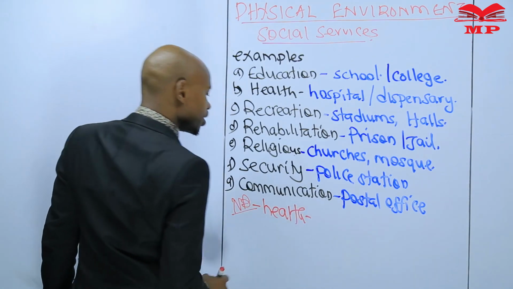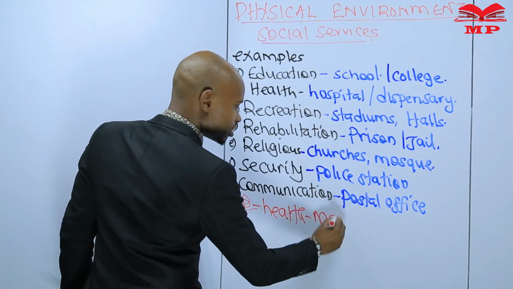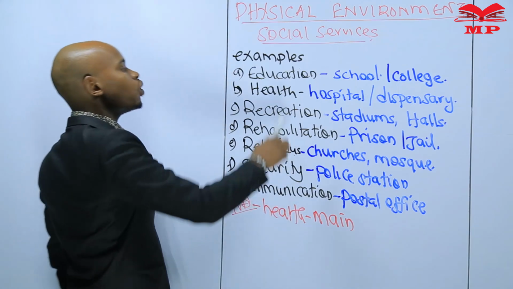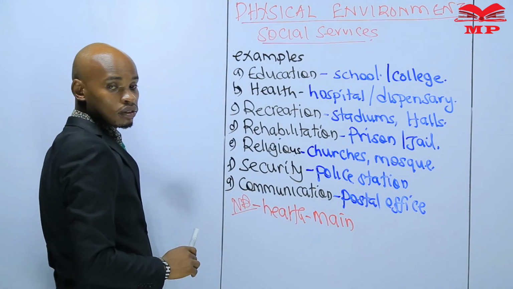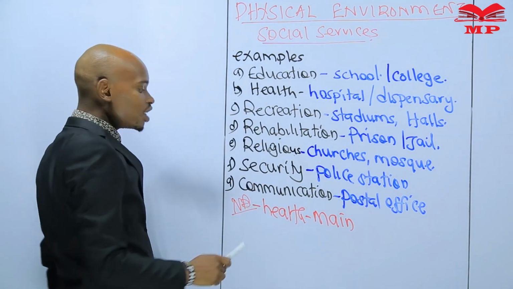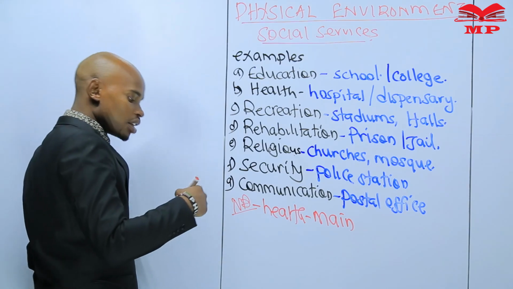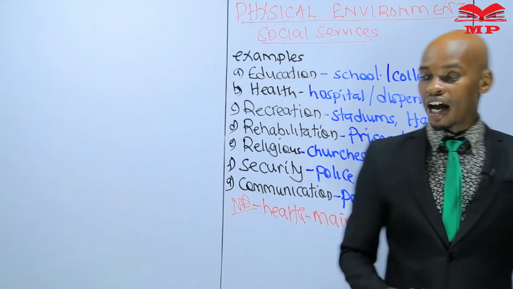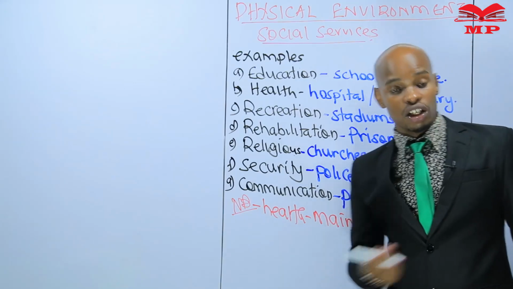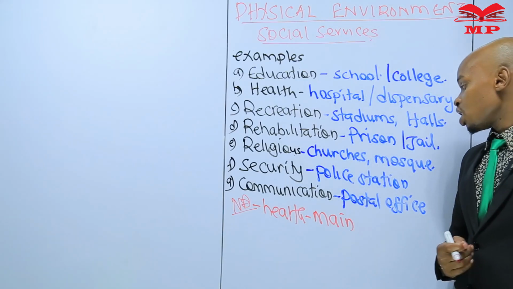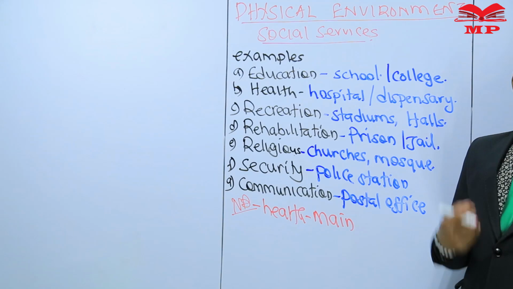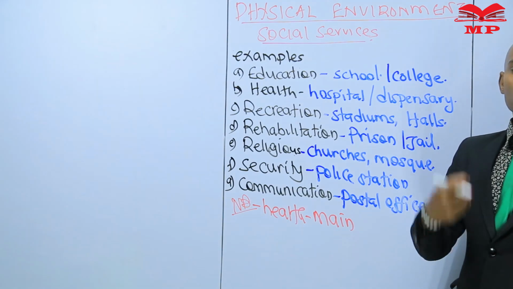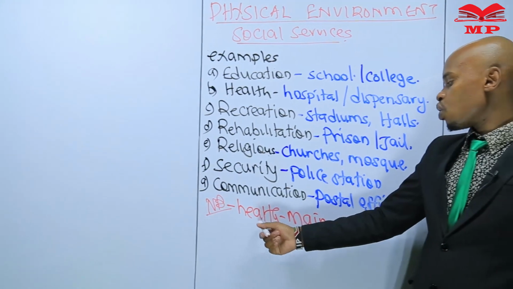Health is always the main social amenity. People would rather not go to school, but they are healthy. So in any case, maybe there was a harambee, or there was a donation. The governor of that area donated 5 million Kenyan shillings. Which social amenity were they likely to build? First of all, you go for health.